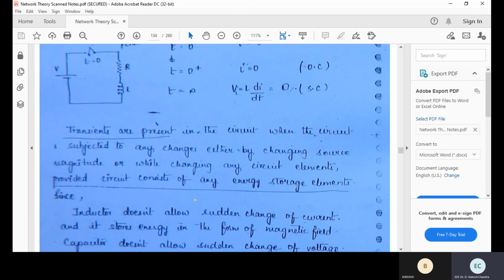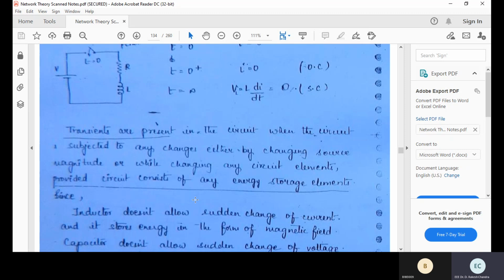Once again, I'm repeating the statement. Transients are present in the circuit when the circuit is subjected to any change, either by changing the source magnitude. I already mentioned transients mean sudden disturbances, sudden changes. Suddenly the switch is opened or closed, or the source magnitude is changed.